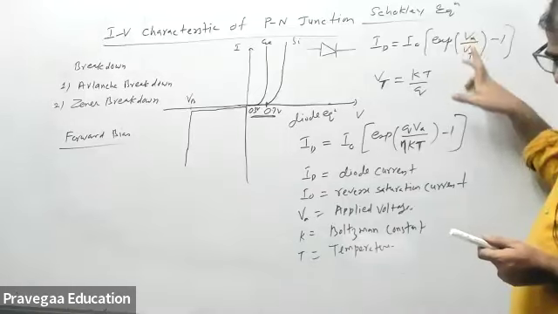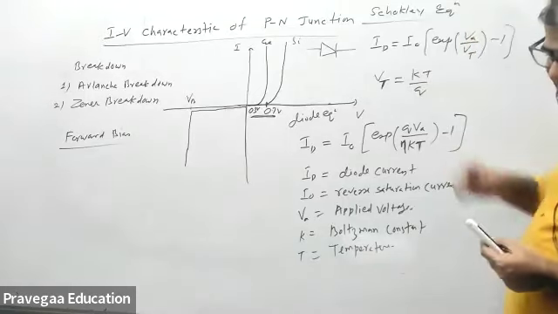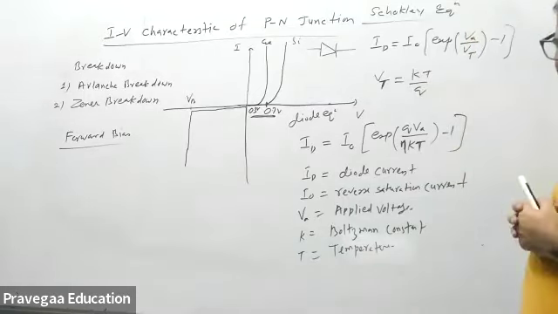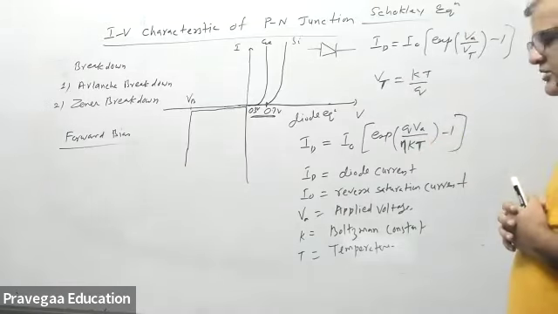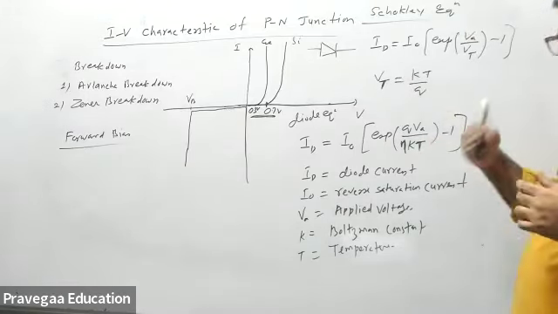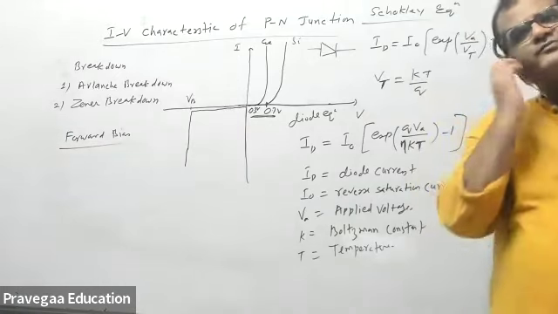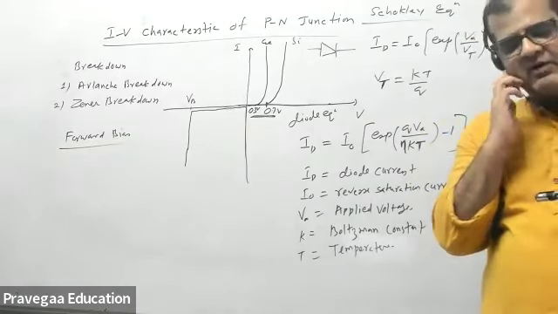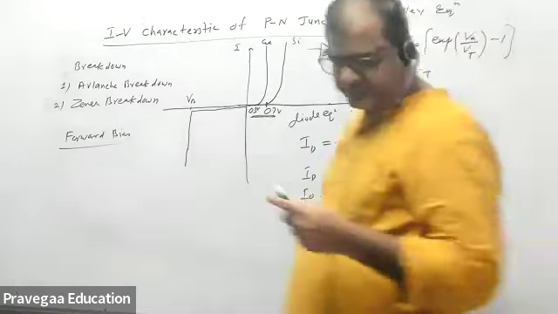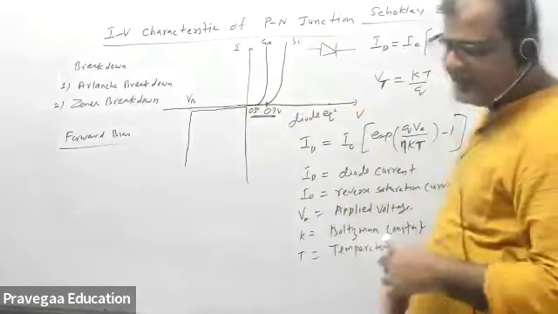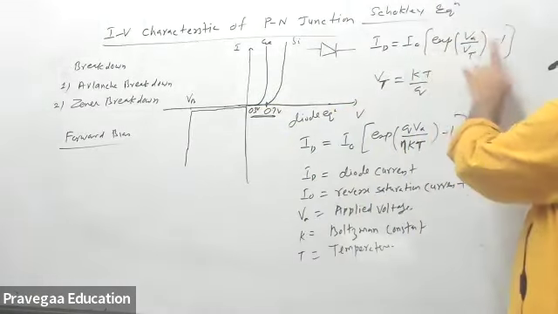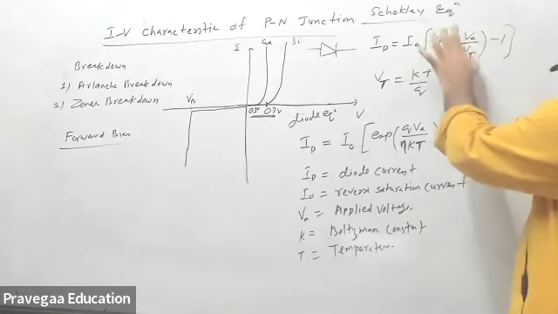Say 700 divided by 25, approximately how much will it come? More than 10? Yes. So this exponential is very high, and I can neglect the minus 1 compared to this term.